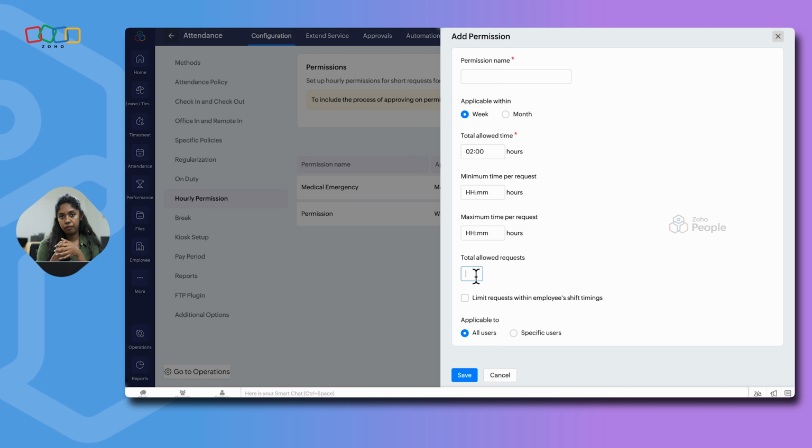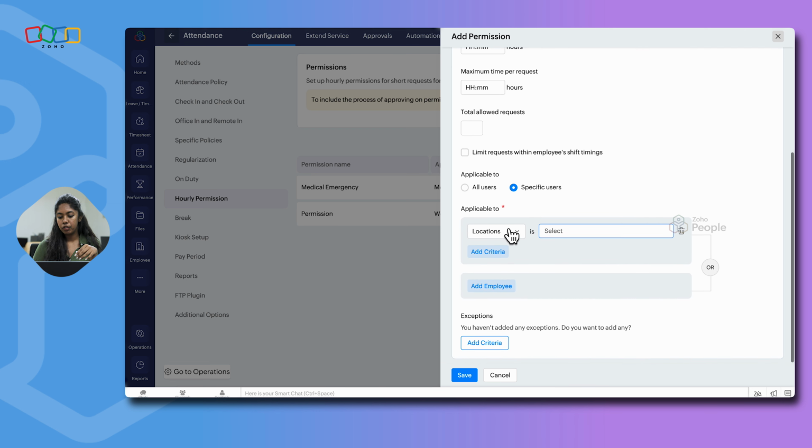If you have a condition where the permission request is not applicable to all users in the organization, and it is limited to a specific group of people, you can set up the applicable condition either to all users, or you can make it applicable to specific users based on any one of the conditions that you see in this dropdown.